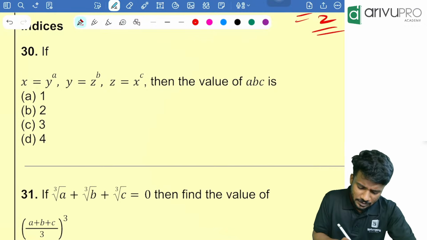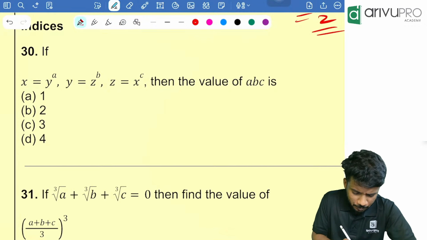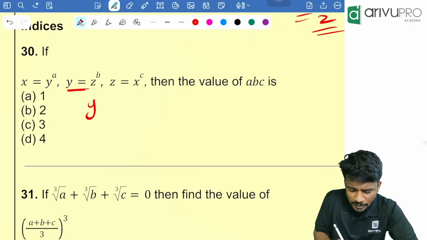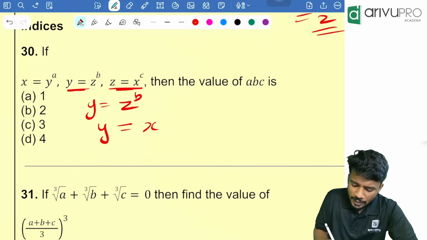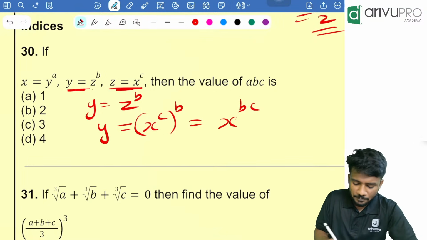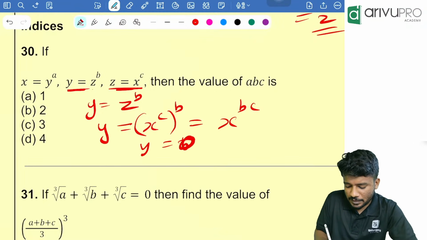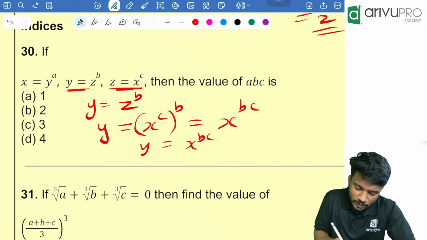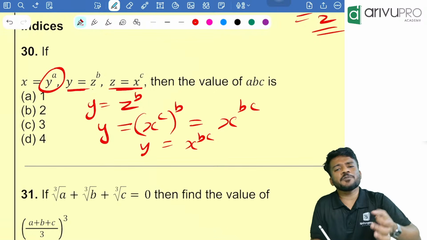Now people, I'll start off from here. Y is equal to z raised to b. But z value is what? X raised to c. So I can write y is equal to x raised to c, the whole raised to b. That can be written as x raised to bc. So y is equal to x raised to bc is what we know. Now what is the value of x? X is nothing but y raised to a.